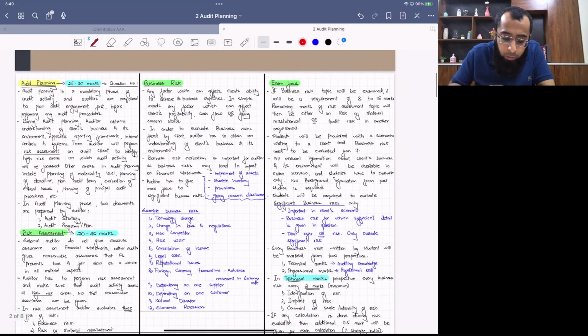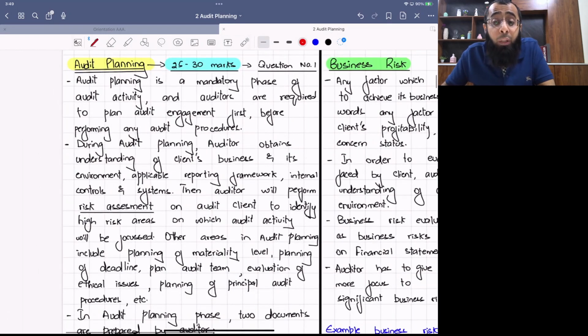So if I just give you a quick review, audit planning, one of the important topics of your exam. It can be examined for 25 to 30 marks. It is a mandatory phase of audit activity and a mandatory question of our exam also. Because an audit activity which is not well planned will not result in a good quality audit. So audit planning is very important. Auditor should obtain the understanding of the client's business, his environment. He has to plan materiality level. He has to plan deadline. He has to plan a proper team. He has to plan proper procedures. So this all is included in audit planning.